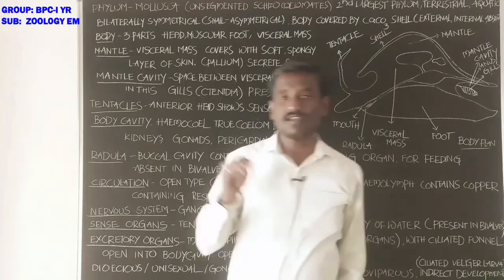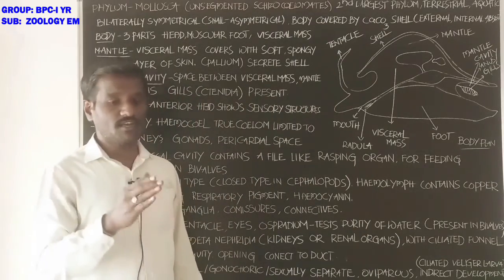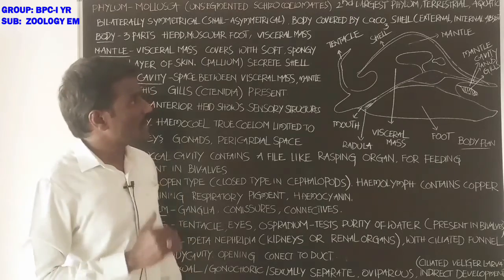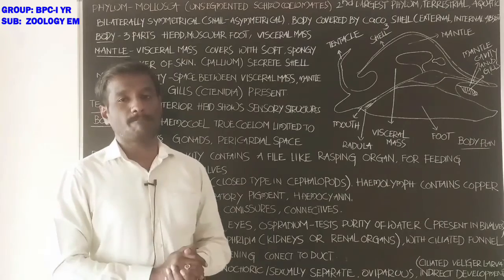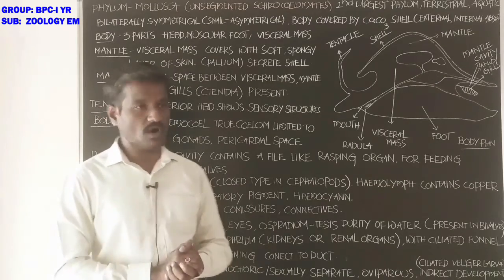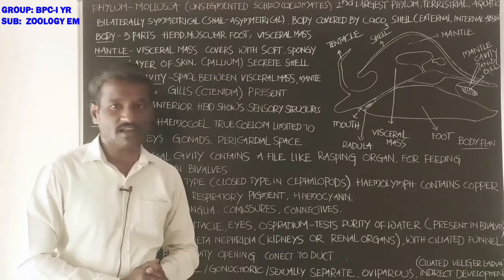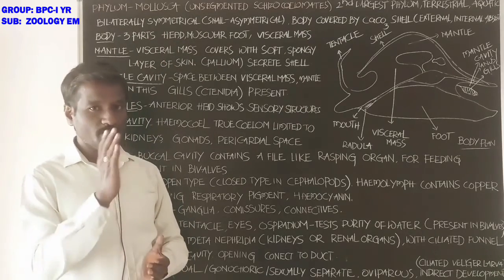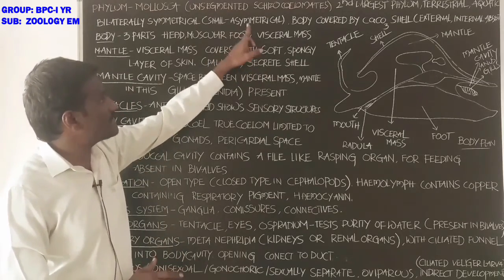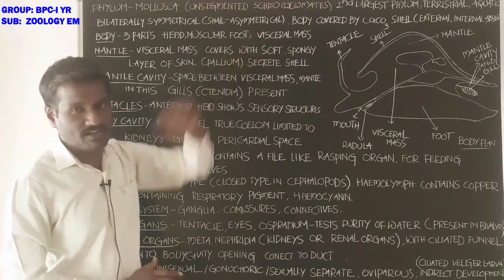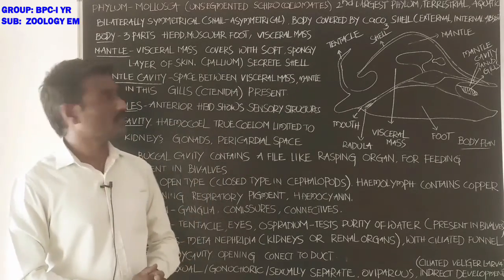Next, these animals are terrestrial, meaning they live on the land surface, and also aquatic, living in water, marine water and fresh water. These animals are bilaterally symmetrical and show bilateral symmetry. The snail is asymmetrical. Snail does not show any type of symmetry.